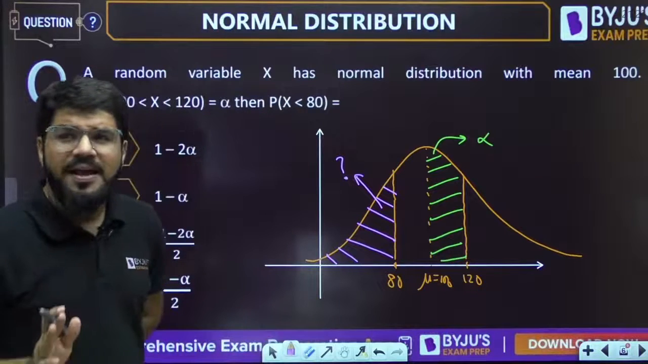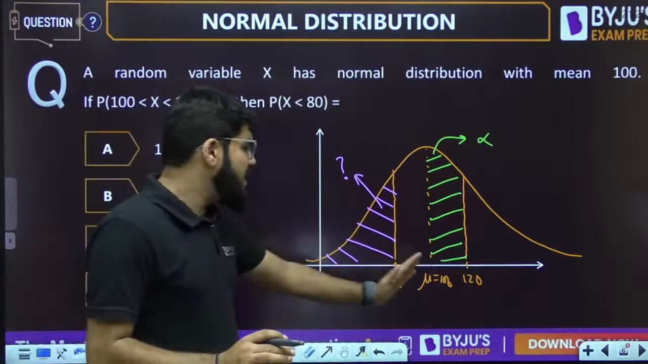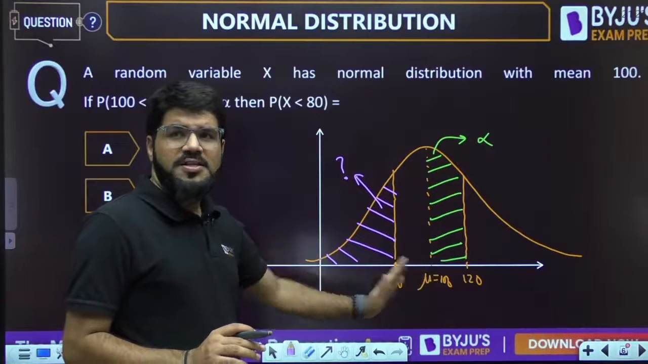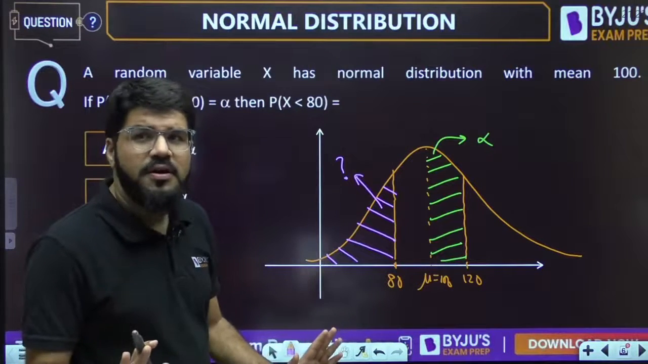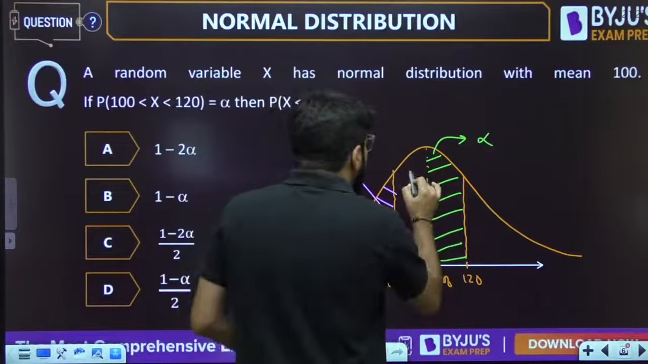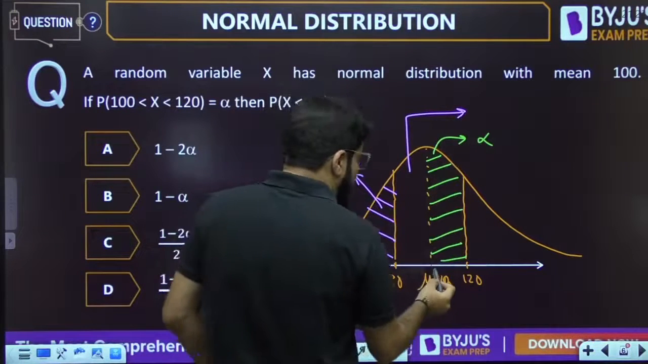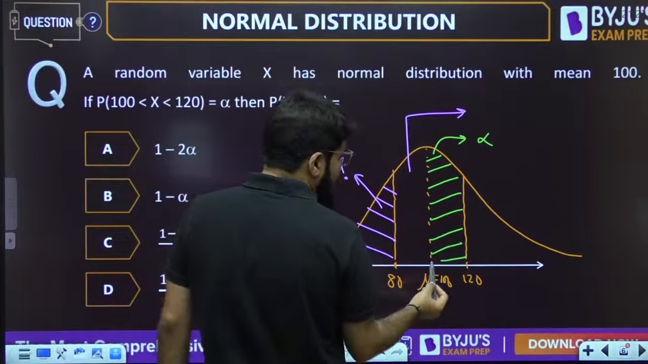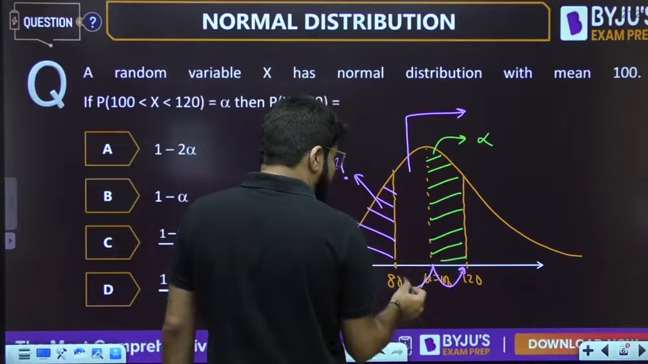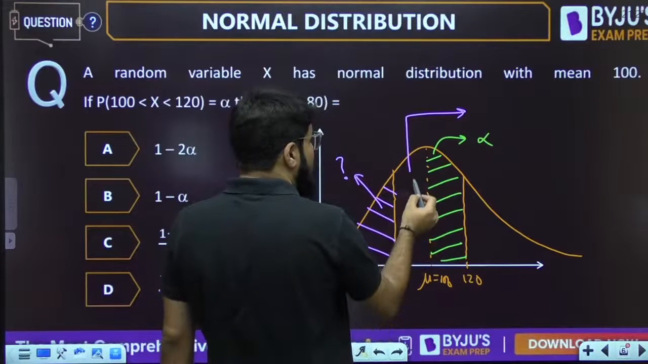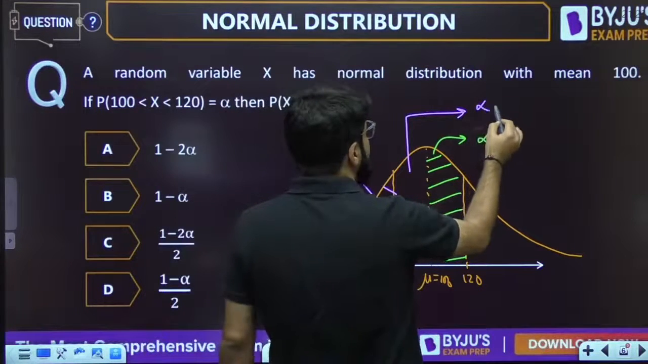So guys, apply a very simple logic. What is the probability up to the mean? It is 50%, 0.5. What is the probability of this portion? See, 100 to 120 is 20 above 100, and 80 to 100 is 20 below 100, and because of symmetry, the probability of this portion will also be alpha.